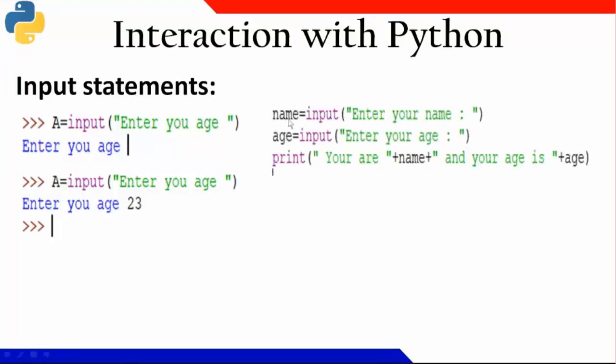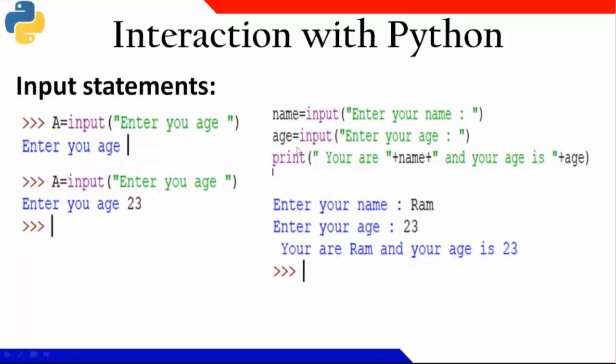Similarly, if I write name equal to input enter your name, age equal to input enter your age, and I want to print it, the name is printed, then I keep a plus and the age is written. Earlier I told you that whatever parameters you pass are separated by comma, but here I have not kept a comma. I kept plus. Can anybody unmute and say why? It's concatenation, sir. Yeah, very nice.